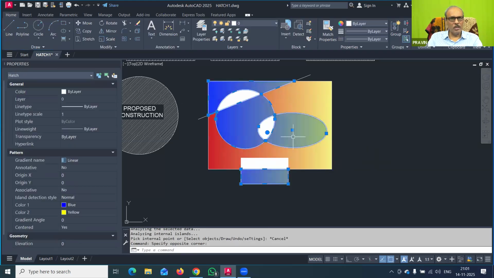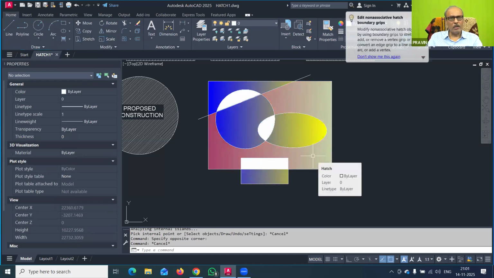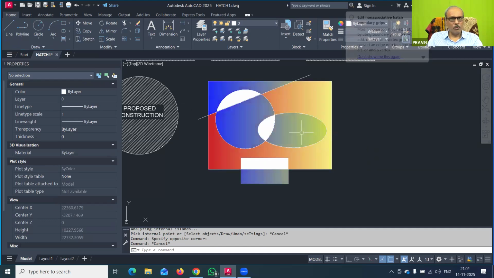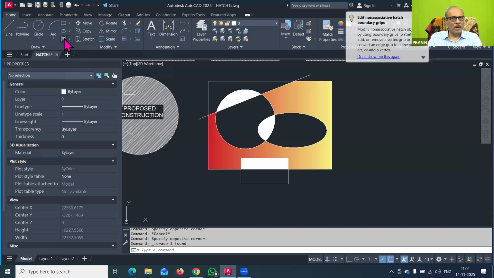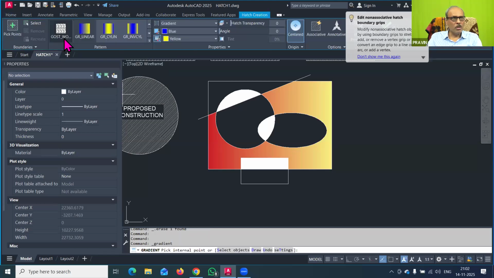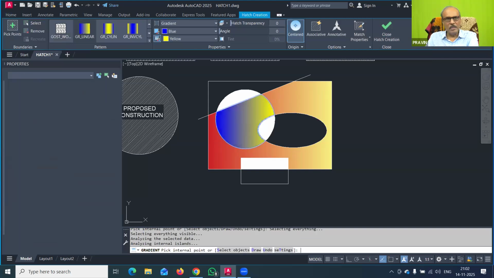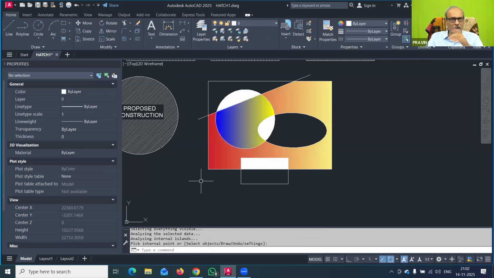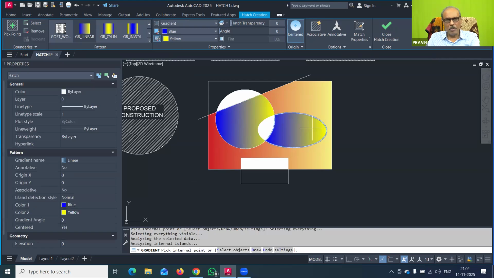Now this gradient I want to change. You have seen that I have clicked it at once, so you can make it in a different combination. So we will just select and delete this. Now I will make it again, repeating that procedure. I will go here, click it here, and end the command. Now the hatch pattern I have ended, and only this area is hatched. Now again I will go to gradient, and this time I will click here and press enter.